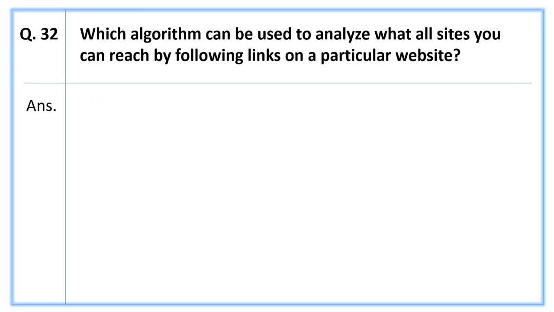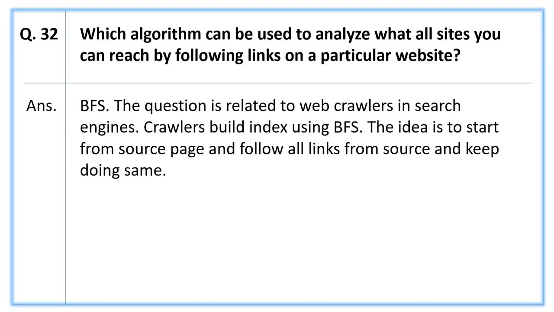Next, which algorithm can be used to analyze what all sites you can reach by following links on a particular website? The answer is BFS. The question is related to web crawls in search engines. Crawlers build the index using BFS. The idea is to start from the source page and follow all links from the source and keep doing the same.